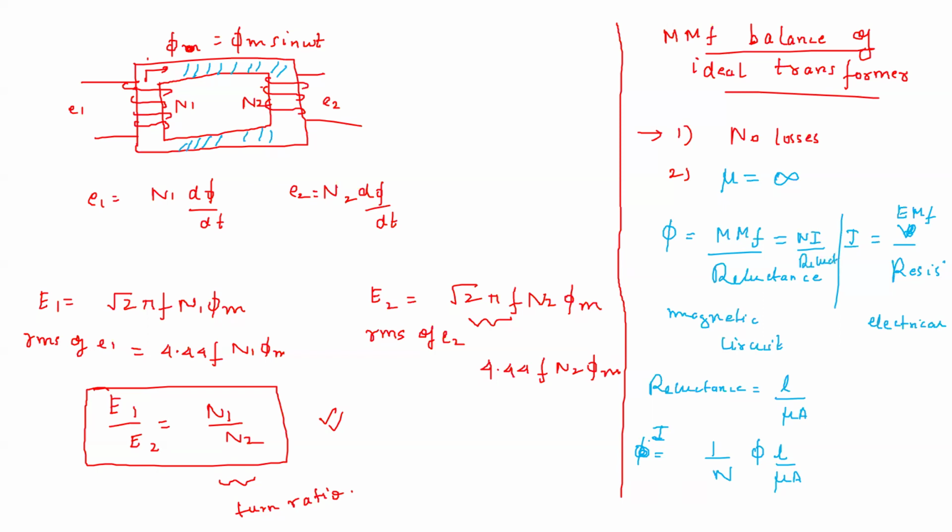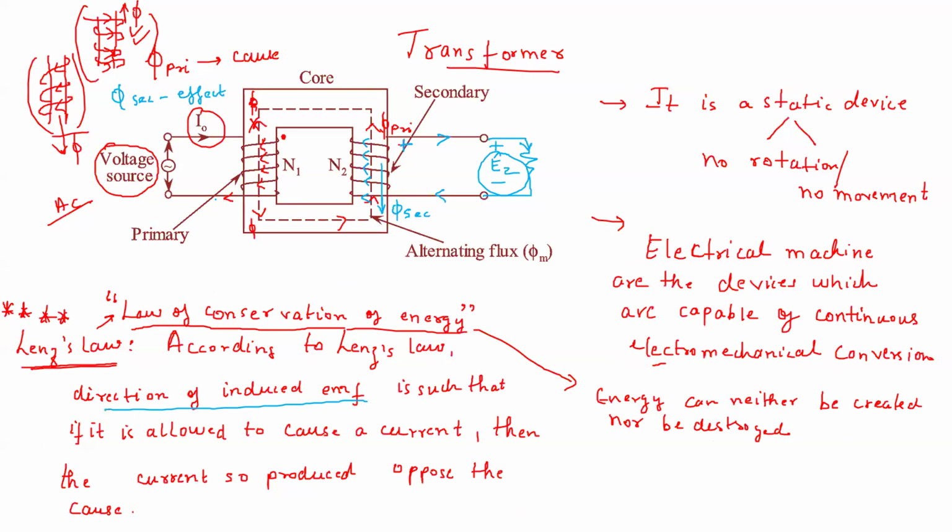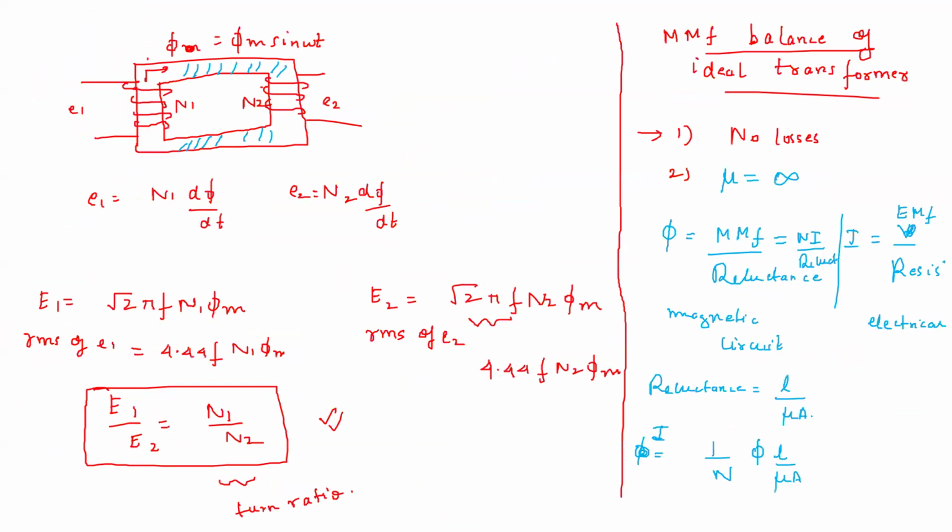If I rearrange this, the current required for setting up this magnetic flux, right? There will be some current required for setting up this phi m, because we have connected this input AC voltage source which was giving some I naught. I naught is the no load current which is required for setting up this magnetic flux phi primary. In the case of an ideal transformer with nu equal to infinity, the I naught required will be 0.